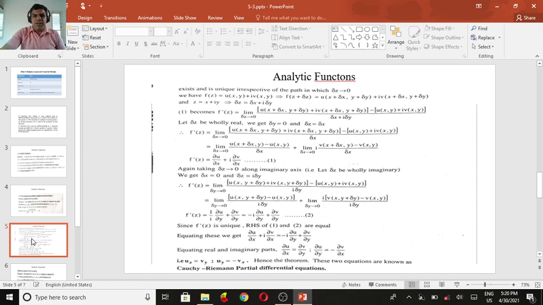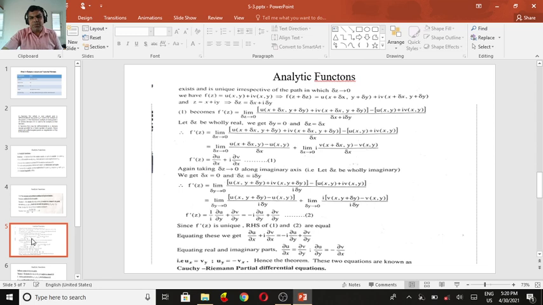So limit delta x tends to 0, u of x plus delta x comma y, because delta y is 0 since you are taking the real axis, minus u of x, y divided by delta x, plus limit delta x tends to 0, i times v of x plus delta x, y minus v of x, y divided by delta x.